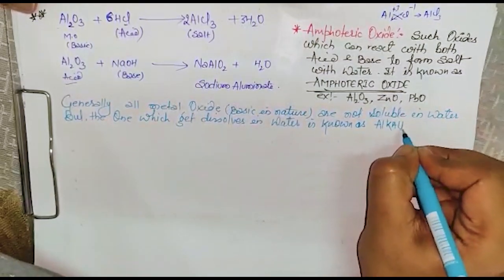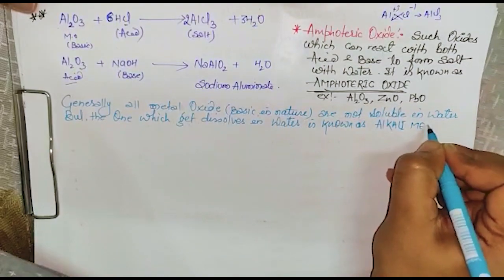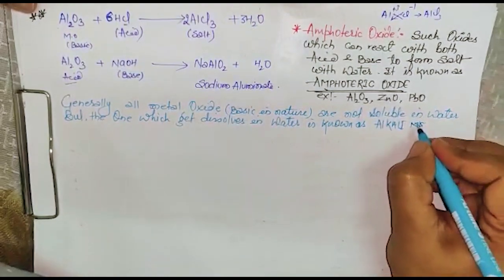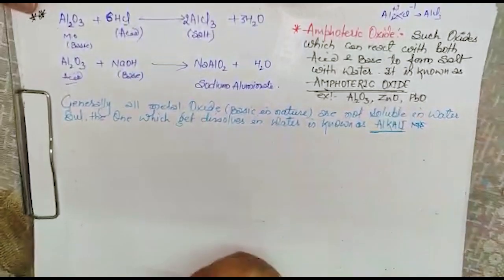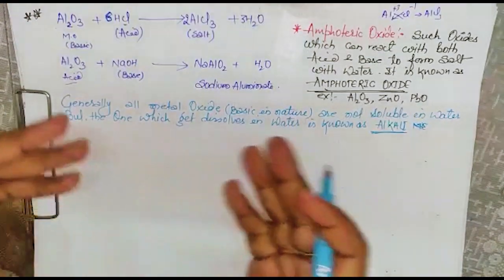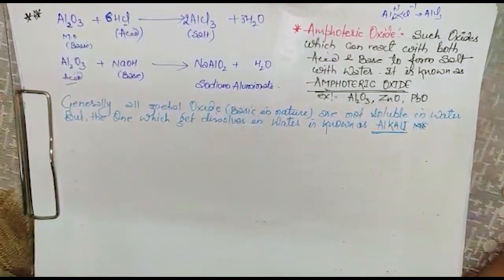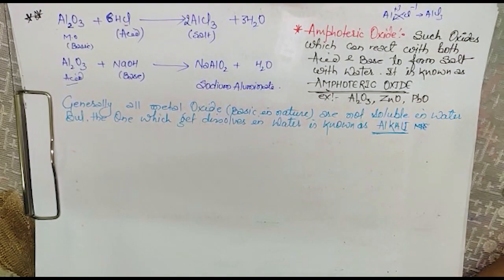Got it? So be very careful. So you can say this in other words: all the bases which are soluble in water are known as alkali. The bases which are soluble in water are known as alkali.